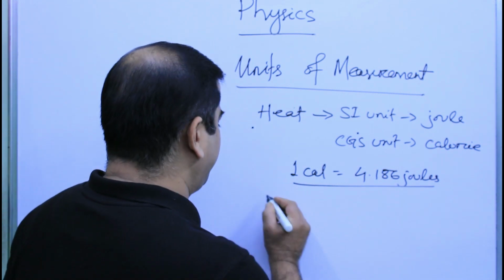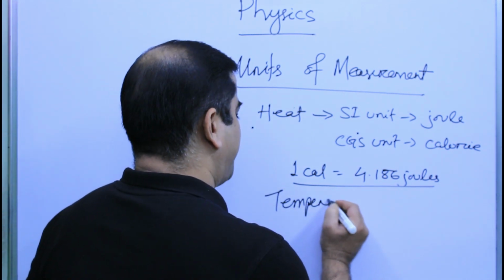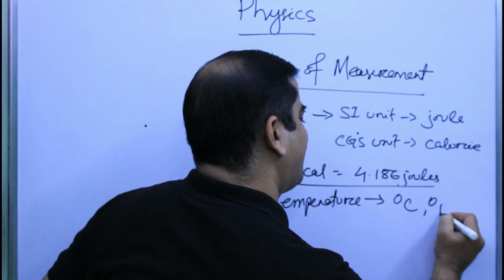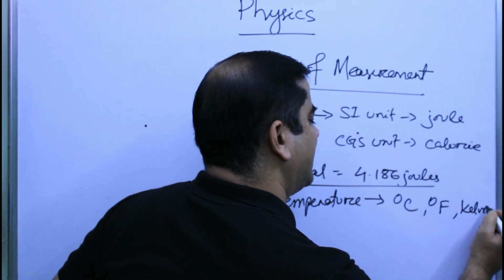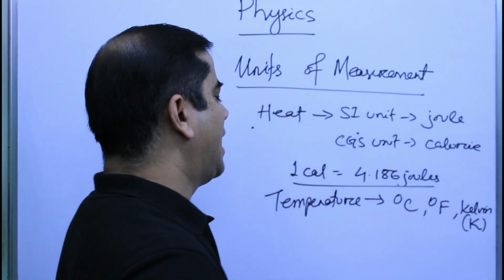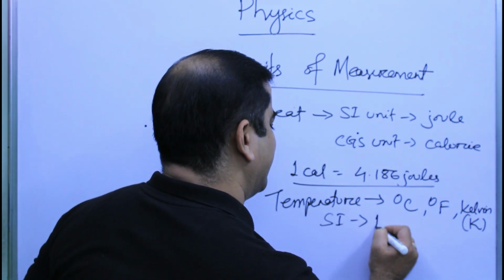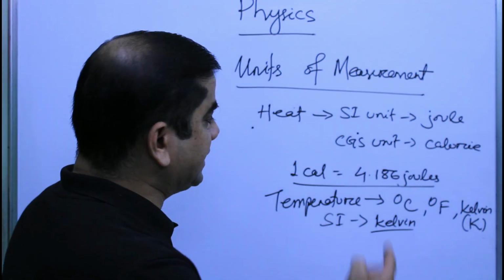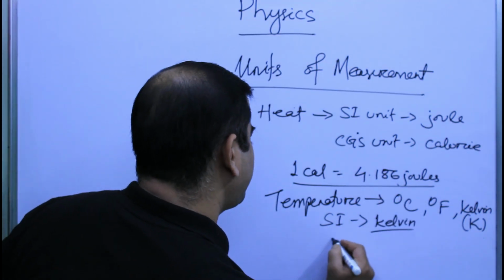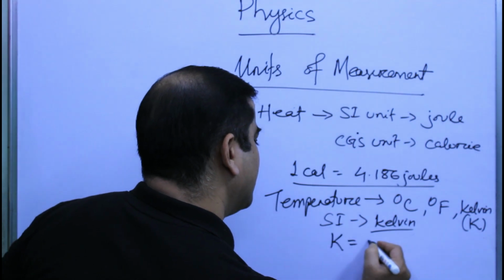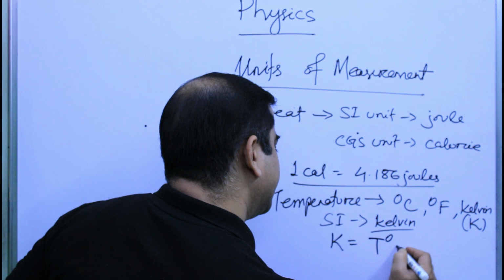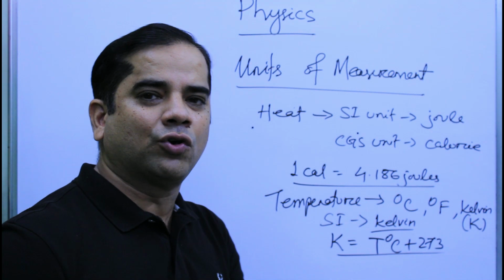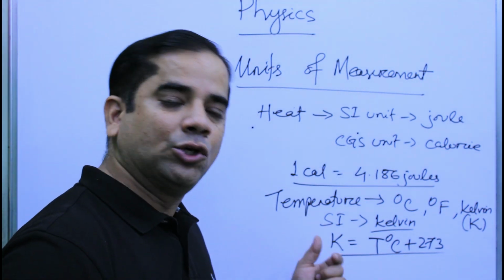And what about temperature? Its units are degree Celsius, degree Fahrenheit and Kelvin, which is written as capital K. The SI unit of temperature is Kelvin. So what is the relationship between degree Celsius and Kelvin? Kelvin is nothing but T degree Celsius plus 273. You need to remember this, which will help you to convert any temperature in degree Celsius into Kelvin.